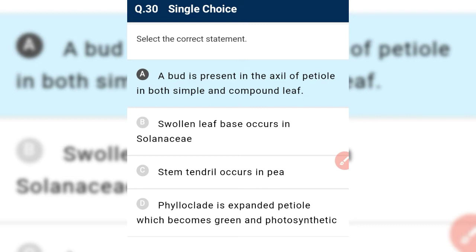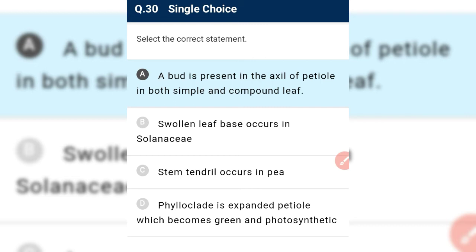Which is correct? Pulvinus leaf base occurs in leguminous plants, it occurs in legumes. And stem tendril occurs in pea? No, stem tendril occurs in gourds, that is cucurbits: watermelon, pumpkin, cucumber. In pea we have leaf tendril, the leaf modifies into tendril.